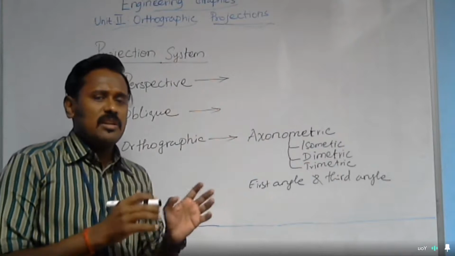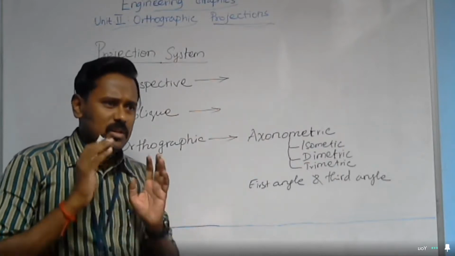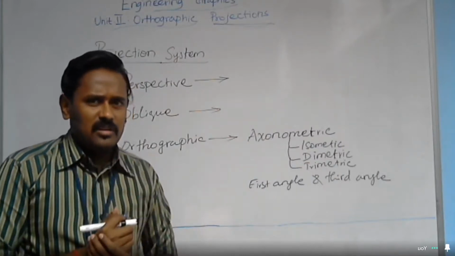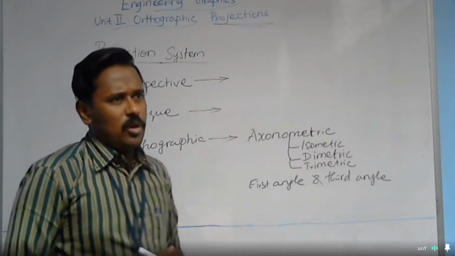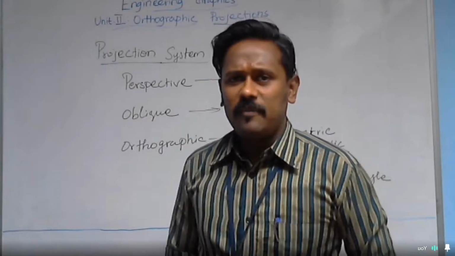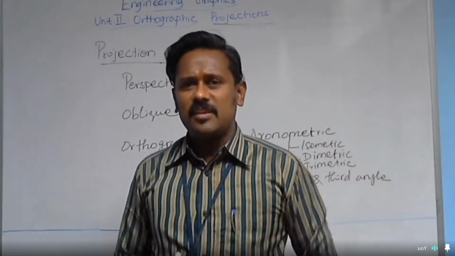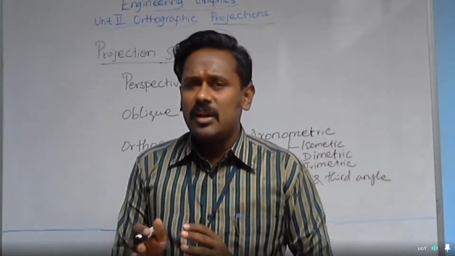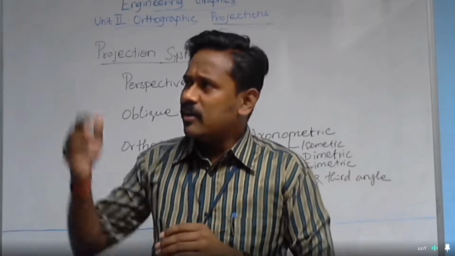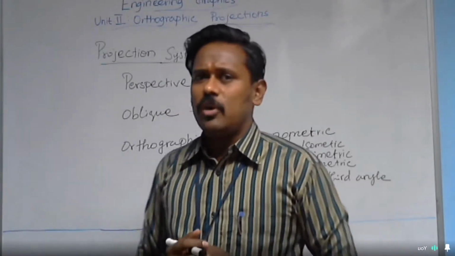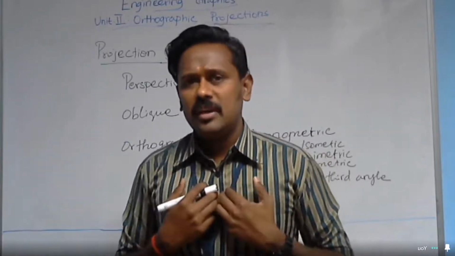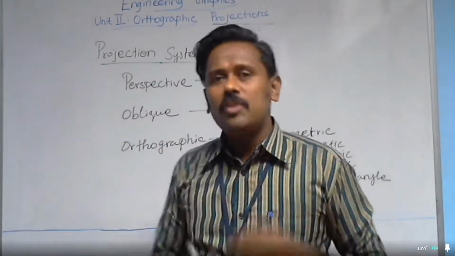How are these all classified? Based on the parallel projectors. Or what is meant by projectors? See, if you want to develop the image of an object on a flat surface, it is just like producing a shadow of the object on the flat surface. For example, if you want to have my shadow on this whiteboard, what do you need to do?